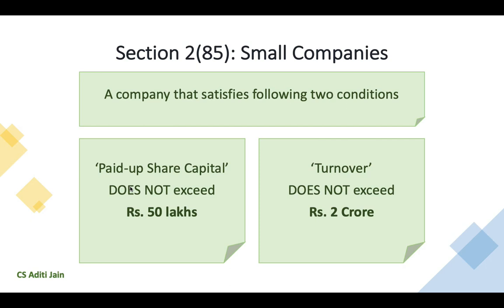The first condition is the paid up share capital should not exceed 50 lakhs rupees. So, my paid up share capital can include equity share capital or preference share capital. So my paid up share capital should not be more than rupees 50 lakhs. It can be 50 lakhs or less than 50 lakhs, but it should not be more than that. The second condition is that turnover should not exceed rupees 2 crores. So a company whose paid up share capital is not more than 50 lakh rupees and whose turnover does not exceed rupees 2 crores falls under the definition of a small company.